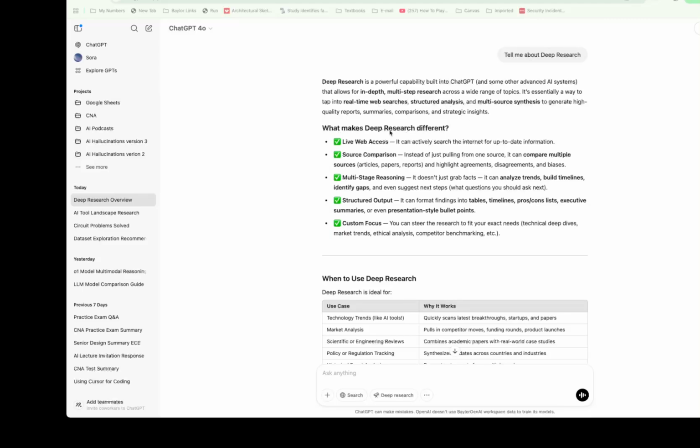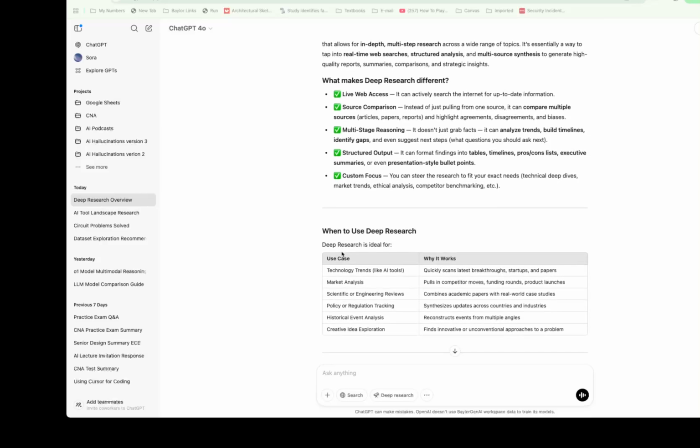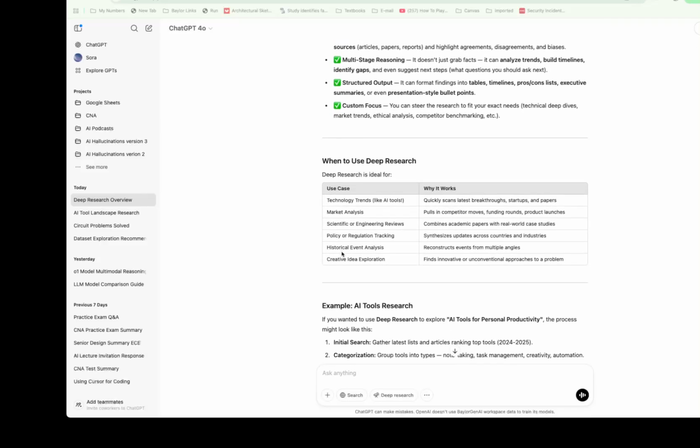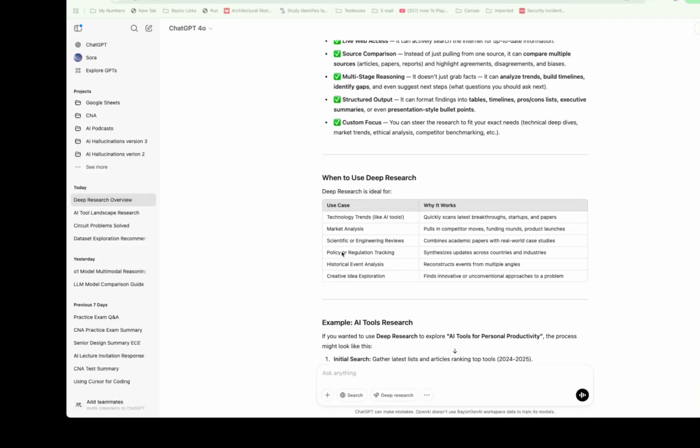So what makes it different? It's accessing the web live, so it's not just using the trained data that's built into the model. It compares sources, multi-stage reasoning, structured output, custom focus, that sort of thing. So it's supposed to be good. I've done it once. I'm going to do it again with an example.